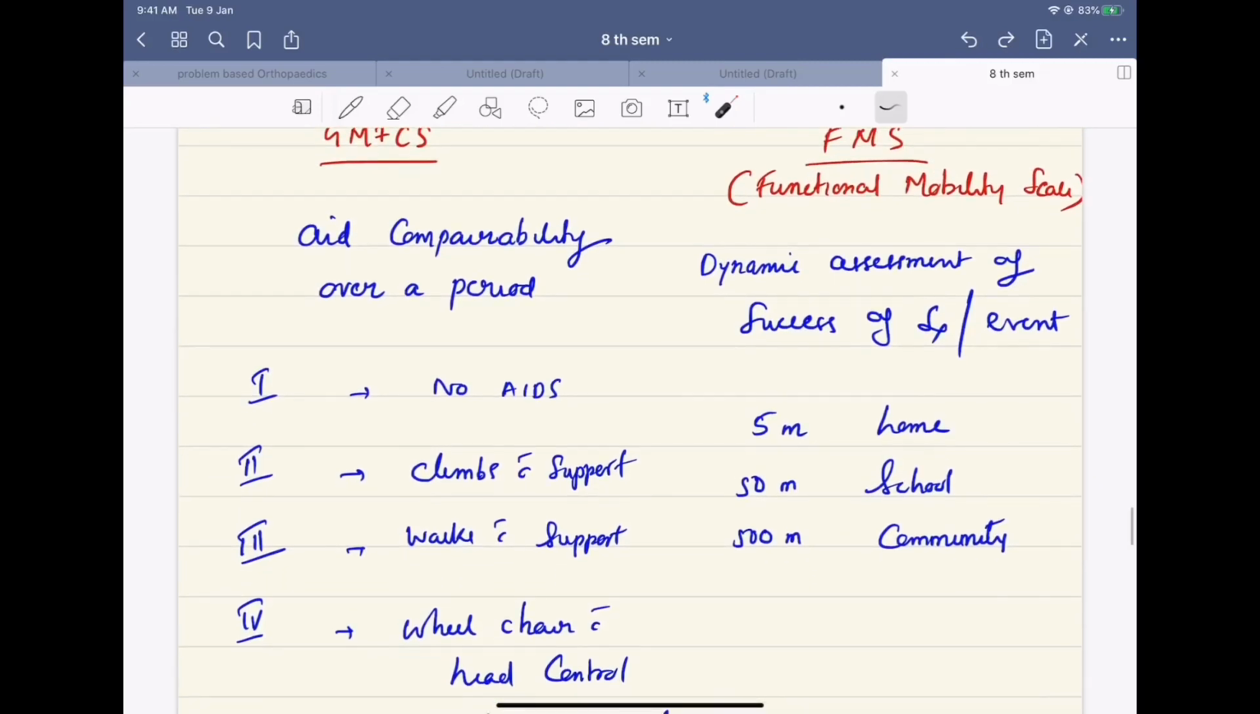The FMS includes the ability to move around. If the child is able to move only 5 meters, that means he is homebound. If the child is able to move 50 meters, he can reach the nearby school. 500 meters means the child is community ambulant.